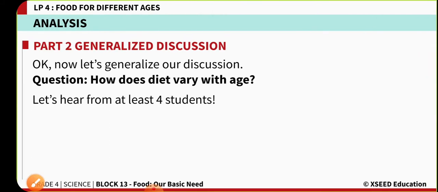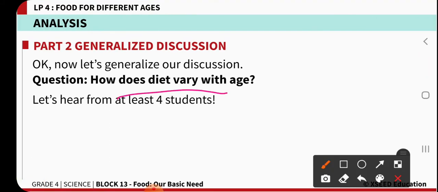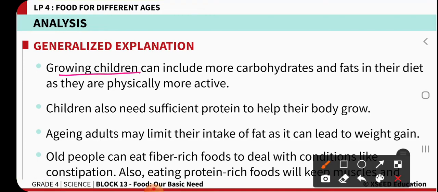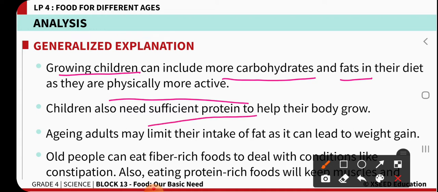Now let us see how the diet varies with age, because we already came to know that the diet varies totally from children to old age people. In children, as they are growing, they should take in more carbohydrate and fat rich diet so that their physical activity will be more. They should even take enough protein for the proper growth of the body.